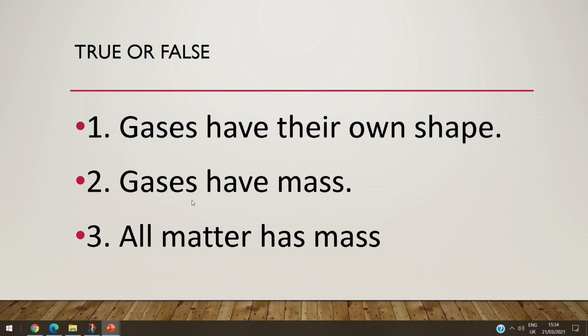Number two, gases have mass. Of course, yeah, all kinds of matter have mass. Number three, all matter has mass. Of course, yeah, all matter has mass.